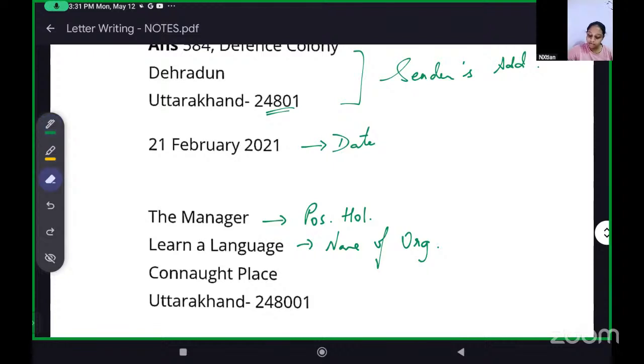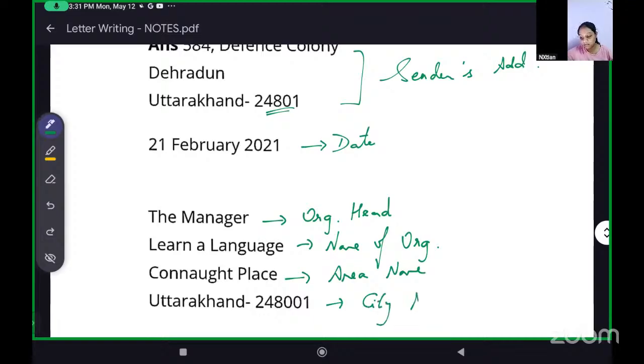Here you can put organization head, the name of organization, then address, or you can say area name, name of area, and city name. Okay, this address has 4 lines.